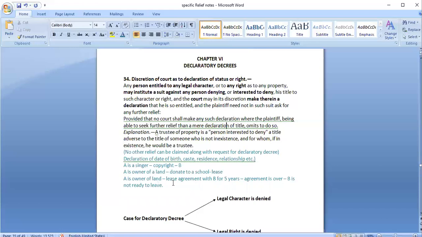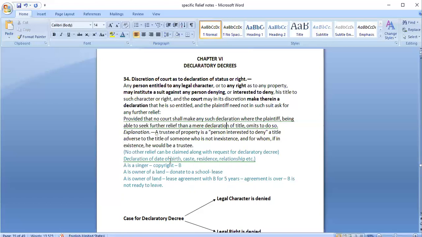Today the court would grant a declaratory decree, tomorrow the person would come again saying that he is still not vacating the plot, so you should ask that person to vacate the plot. Only in cases where other reliefs are not available, where only declaration is sufficient, only in such cases may it be granted.